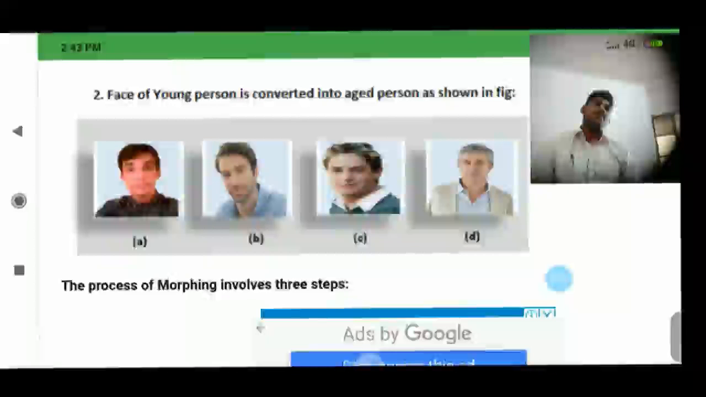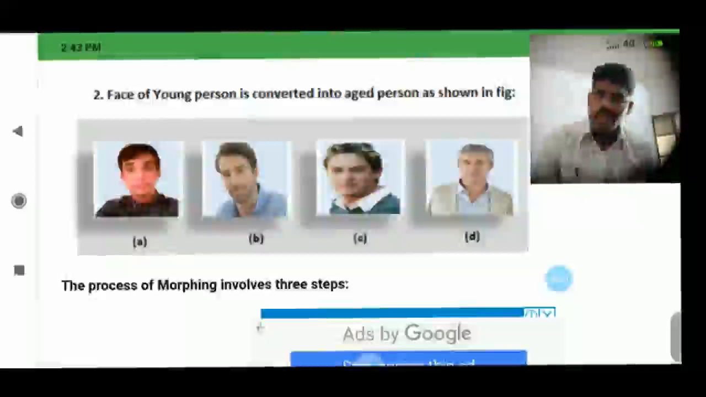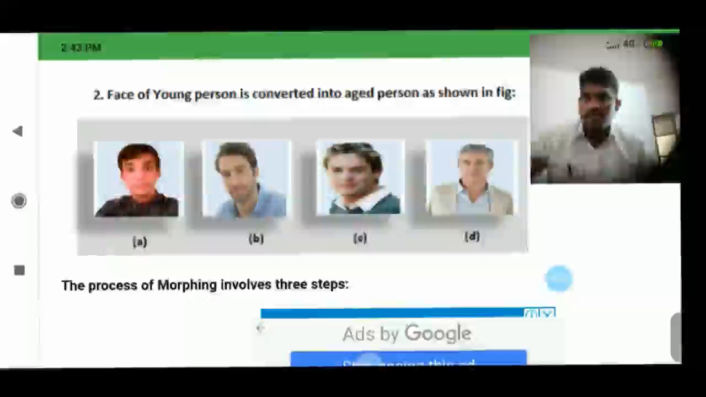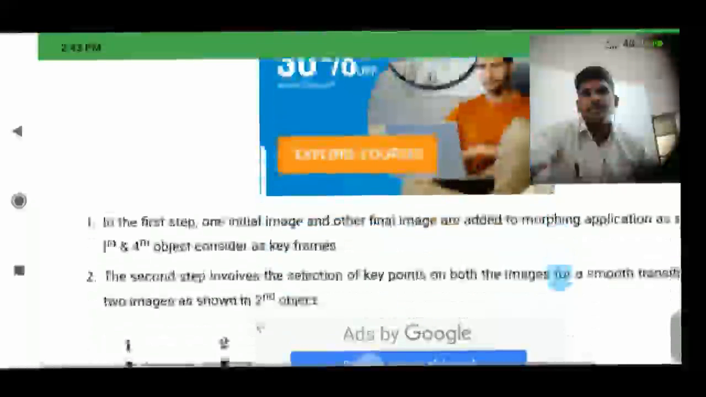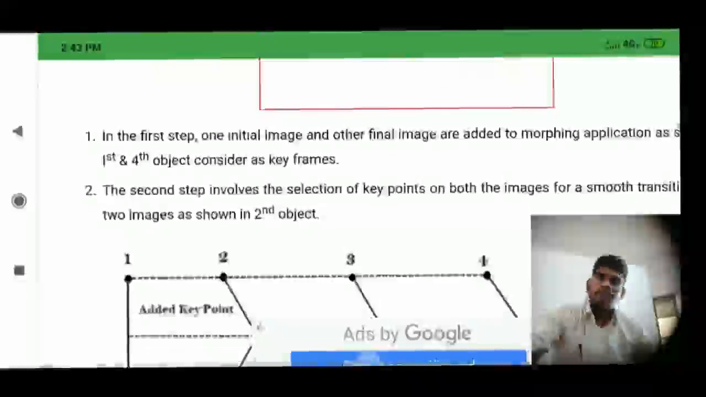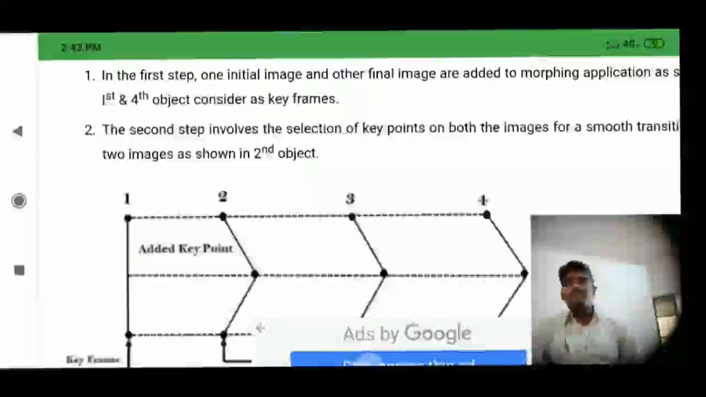Based on the morphing technique, the morphing animation function, you can transform the shape of an object from one form to another form. The process of morphing involves three steps. You will see what those three steps are.